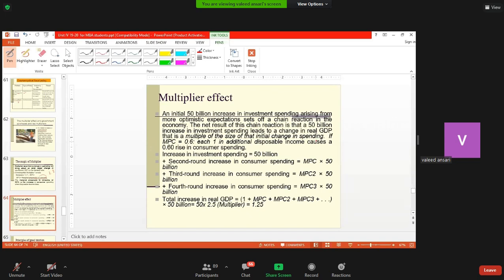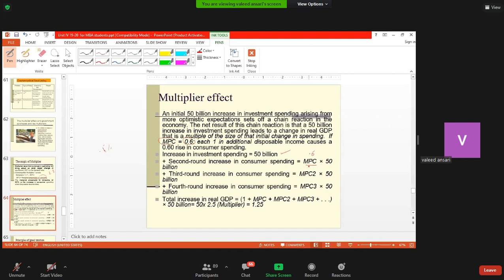And let us assume that the marginal propensity to consume is 0.6, that is 60% of it is spent and 40% is saved, isn't it? So let us say the first spending of 50 billion is carried out. Then those who receive income, their marginal propensity to consume is 0.6, so 0.6 multiplied by this.